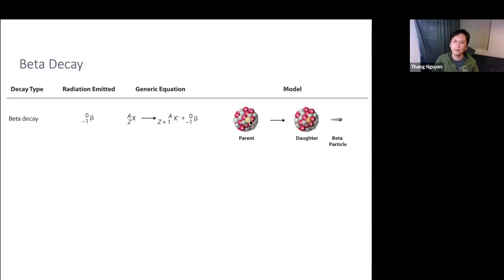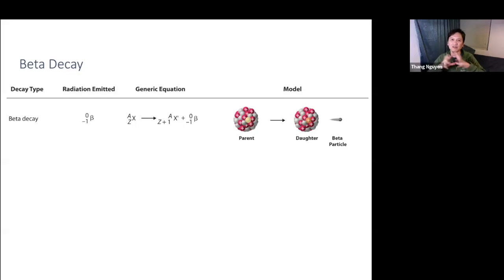What would a neutron release to become a proton? The difference between a neutron and a proton is not in mass. They have the same mass, but in charge. A proton is positive 1, a neutron is 0. So what do you lose to become positive? You would need to lose an electron.